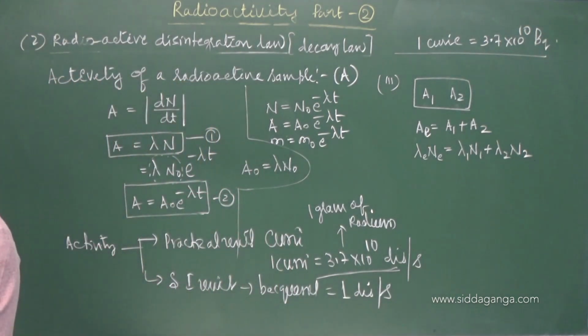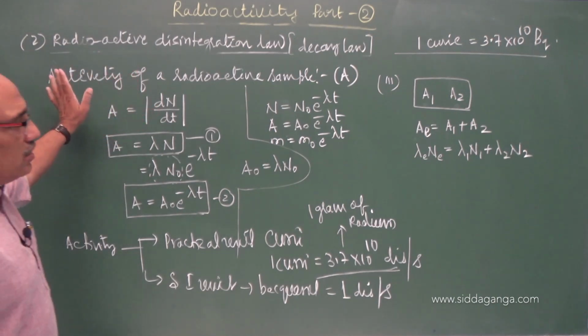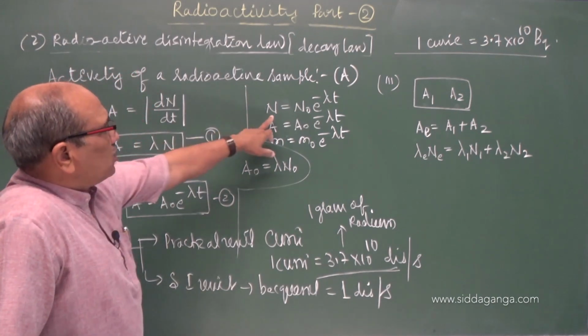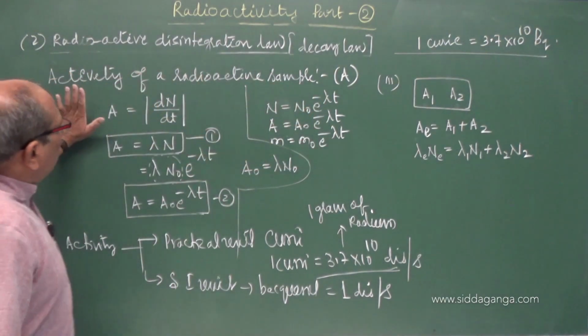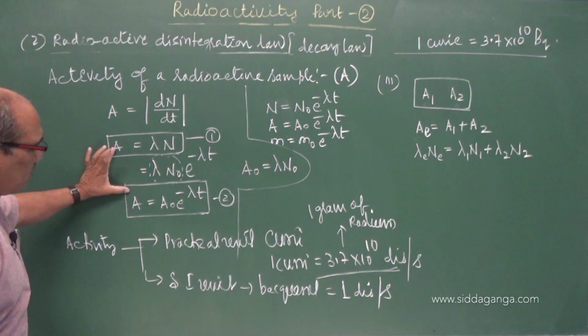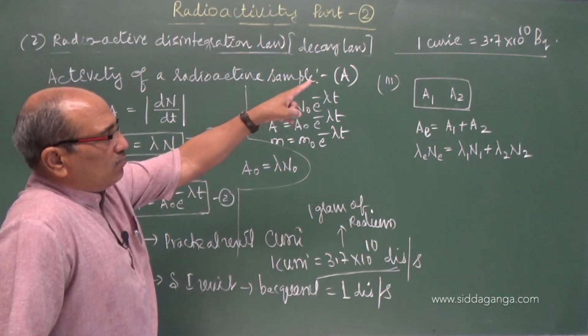With this, let us come to the important terms used in radioactivity, the half-life and mean life. So we have discussed what the radioactive disintegration law is, derived the expression for this, defined lambda on the basis of that, and also considered activity, two equations, practical unit, SI unit and the interrelation between them.